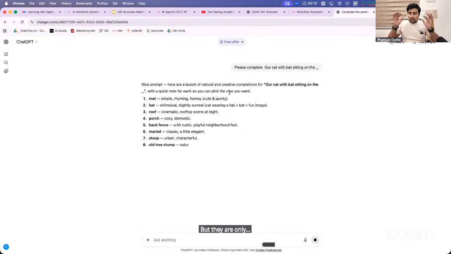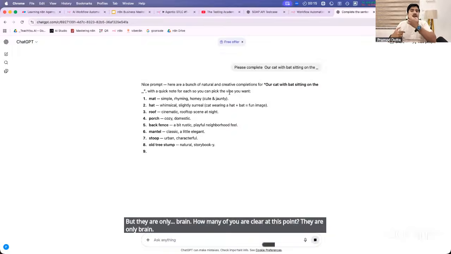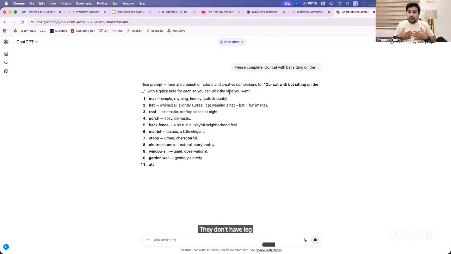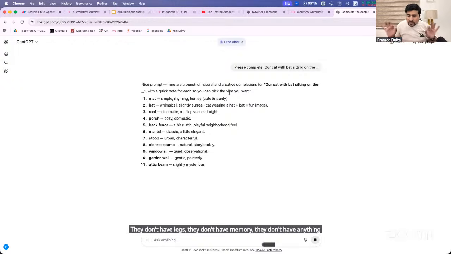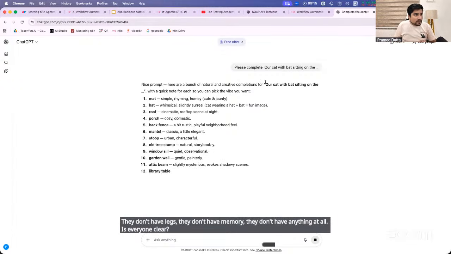How many of you are clear at this point? They are only brain. That's the only part. They don't have hands, they don't have legs, they don't have memory, they don't have anything at all. Is everyone clear? They have only two ways they can predict, like our brain also, right?